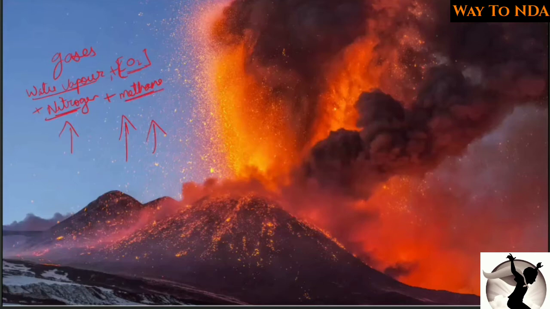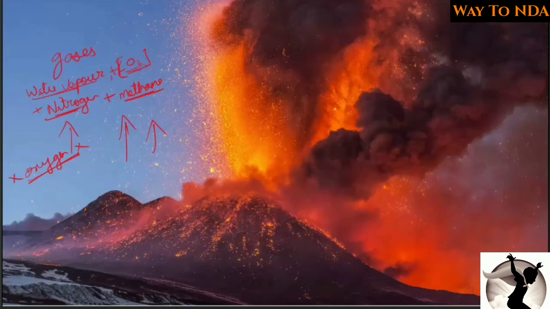But you see, oxygen was not there. Remember this thing, when the degassing process started, water vapor, carbon dioxide, nitrogen and methane started to come out, but oxygen was not there. And now we need oxygen to survive, but that time oxygen was not there. Then how did this oxygen come?